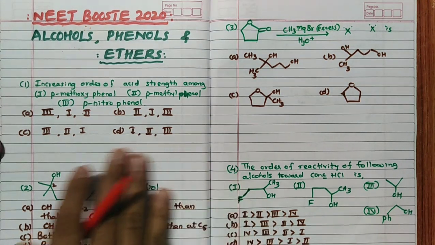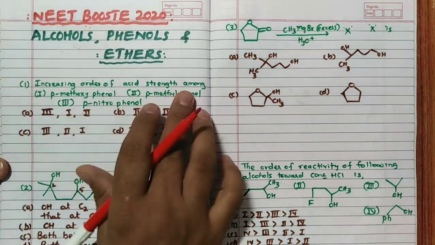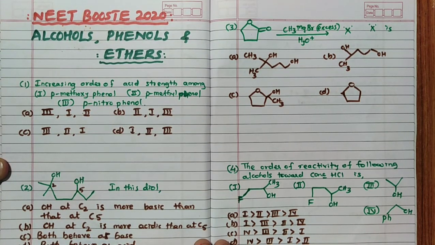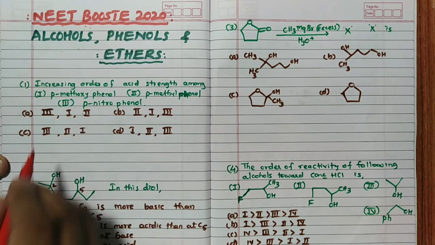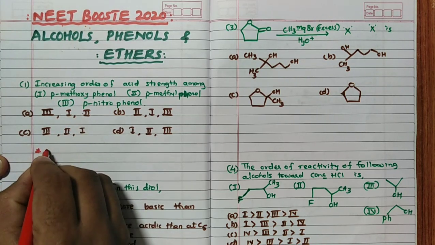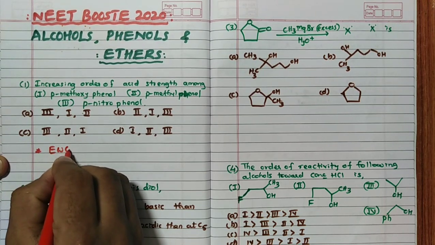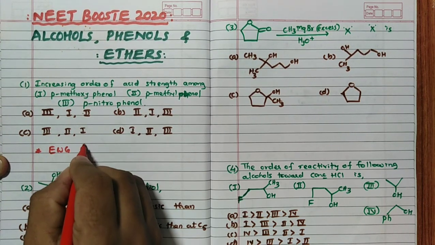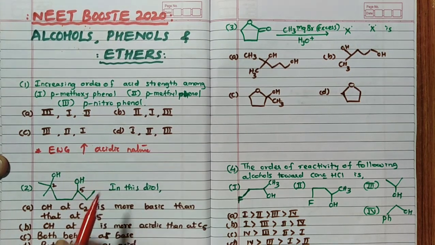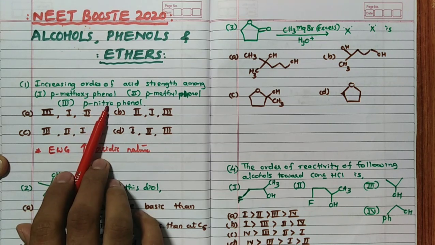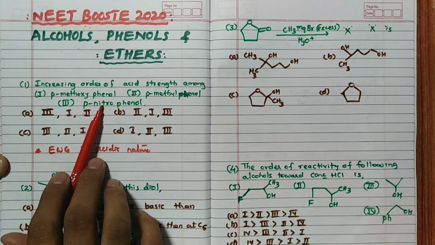So in today's Alcohol, Phenols and Ethers chapter, first one, increasing order of acidic strength among para-methoxyphenol, para-methylphenol, para-nitrophenol. These are the three compounds given. Now in this case you can see the acidic nature of the phenol. We know that the hint for this is electron withdrawing group. Electron withdrawing group increases acidic nature. So remember, the para-nitro group is there. Nitro group is electron withdrawing. Hence para-nitrophenol is very strong or acidic in nature.